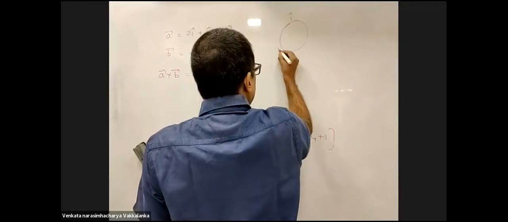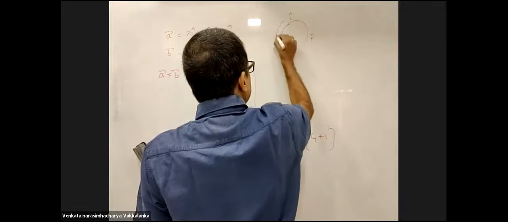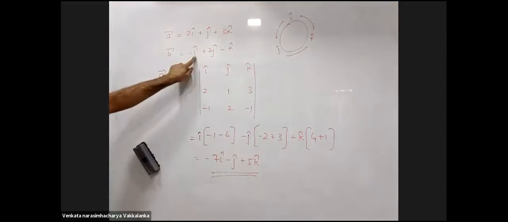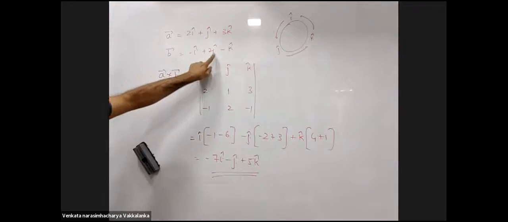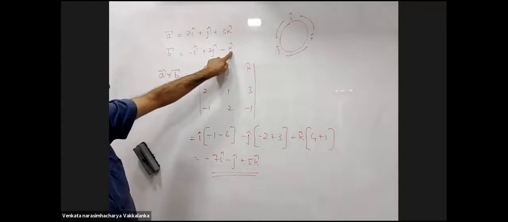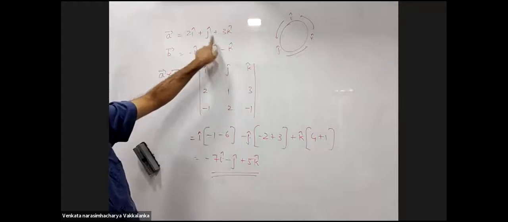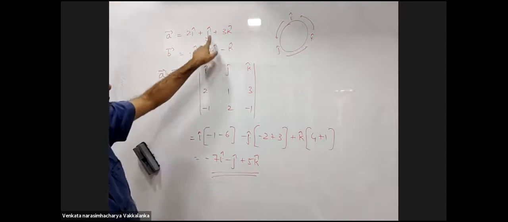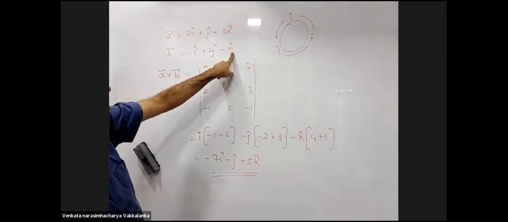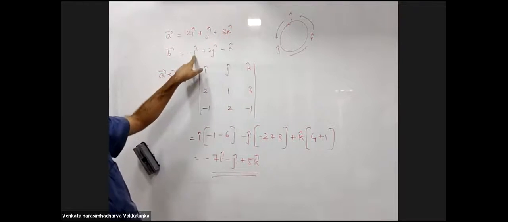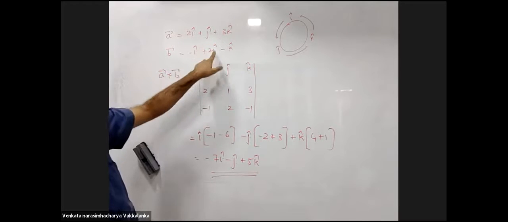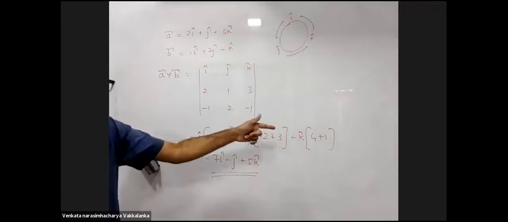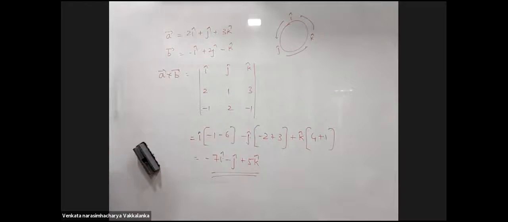Take this down and solve this traditionally as well, just to confirm that you will get the same answer. I cross i is 0. I cross j is k. I cross k is minus j. J cross i is minus k. J cross j is 0. J cross k will be i. Similarly, k cross i will be j. K cross j will be minus i, k cross k will be 0. Solve traditionally and verify if you are getting this or not.